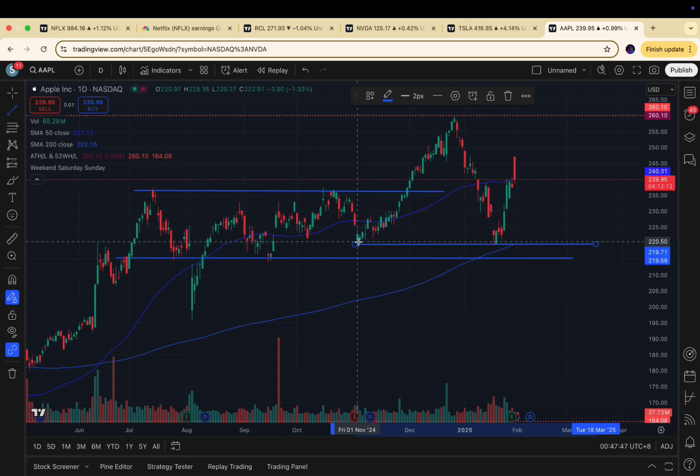Like if a person saw that the stock was 220 and then they missed out on buying it, then it went all the way to 255 and then it came back to 220, a lot of people want to enter back because they think, oh, now it's cheap. I missed out at 255 and now it's back to 220. I'm getting a discount, so I might get in. That's the market psychology behind supports and resistances.